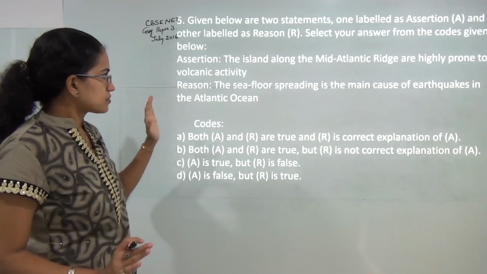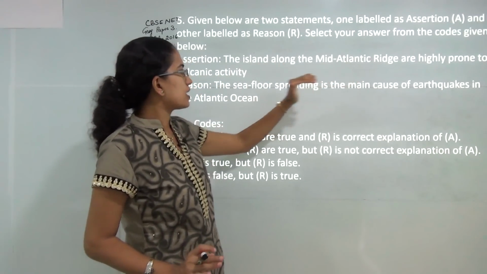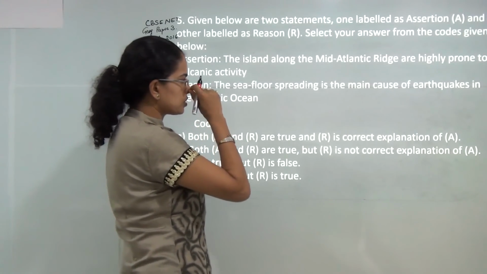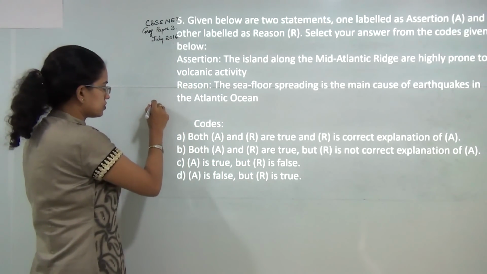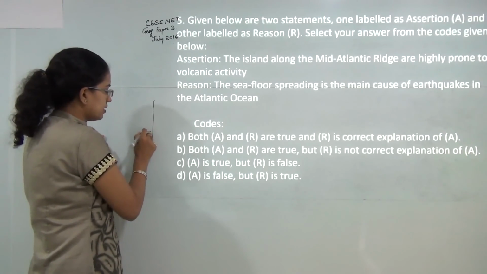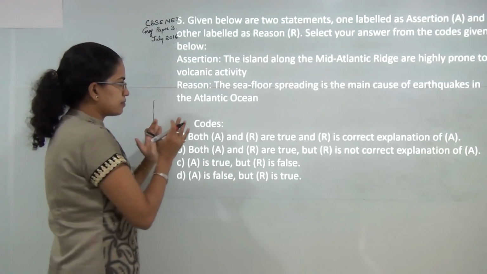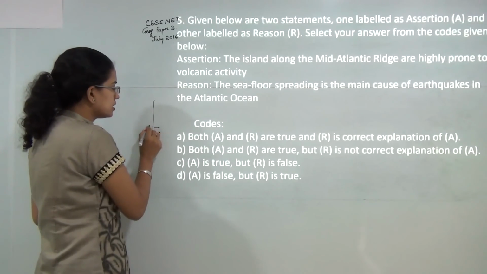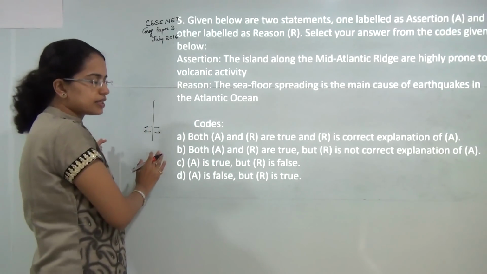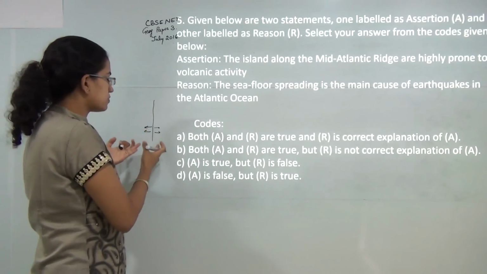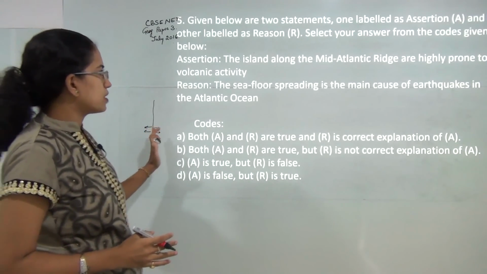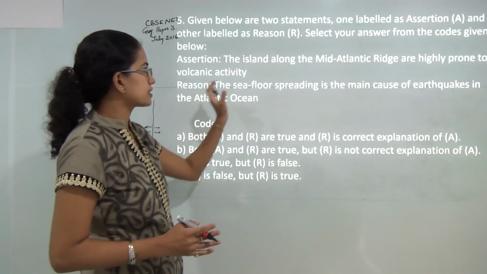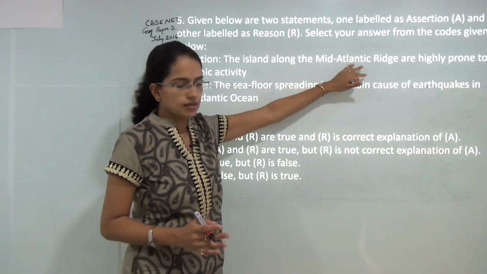Next question. The islands along the mid-Atlantic ridge are highly prone to volcanic activity. That is correct. And sea floor spreading is the main cause of earthquakes in the Atlantic Ocean. So when we talk about the mid-Atlantic ridge, the basic idea behind it was the concept of sea floor spreading, and that was because it is a kind of divergent plate boundary, or I could say it's a constructive plate boundary, and because of that you have faults that are created here which lead to earthquake and volcanic activities. So both of these are independently correct.